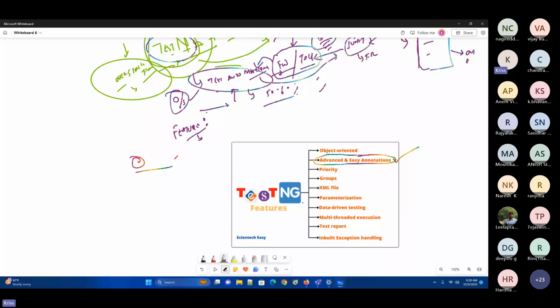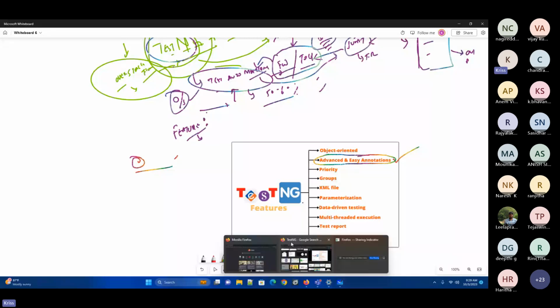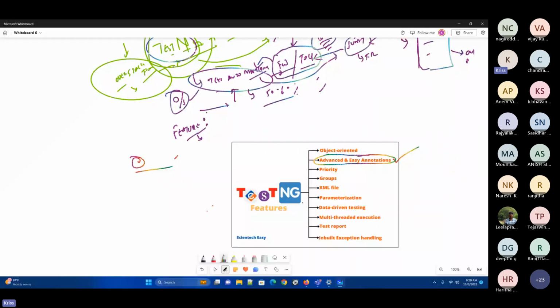Now, the first one, for an example, I don't know for the previous, if someone has been from the batches of 2 batches before, they might be hearing it out. So we will be having 9 annotations for this one. So what will this particular annotation mean? When we go into the details, you'll be understanding.